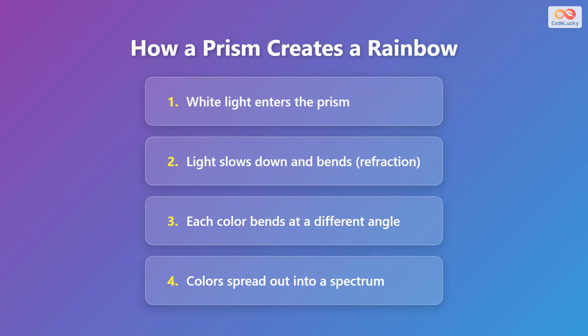A prism demonstrates dispersion beautifully through 4 steps. First, white light enters the prism as a single beam. Second, when light enters the denser glass medium, it slows down and bends. This bending is called refraction. Third, because each color has a different wavelength, each one bends at a different angle. Fourth, as the colors exit the prism, they continue traveling in different directions, spreading out into a visible spectrum. This is how a prism creates a rainbow from ordinary white light.